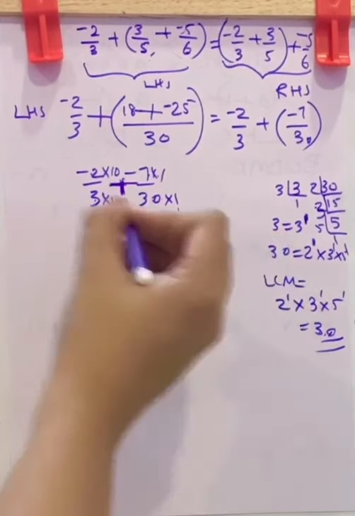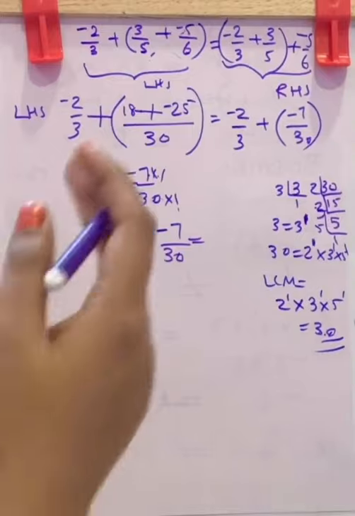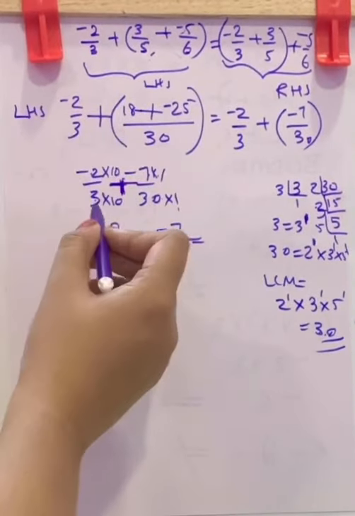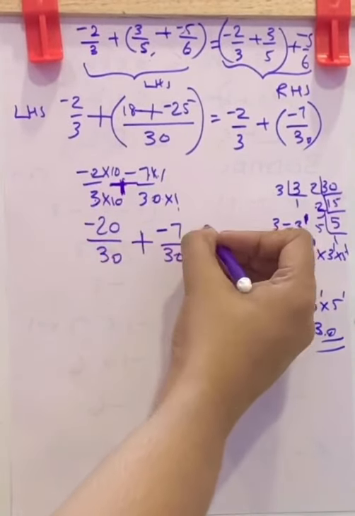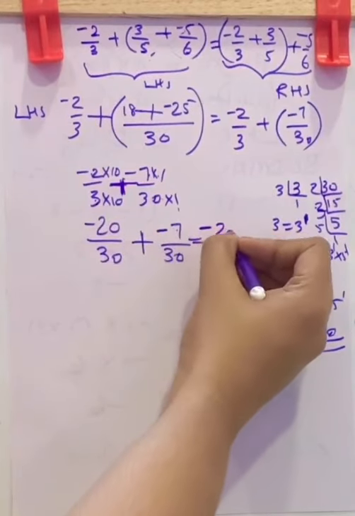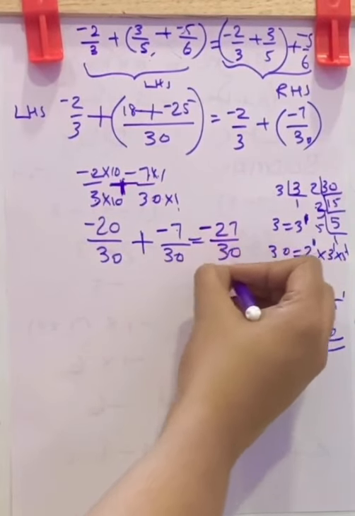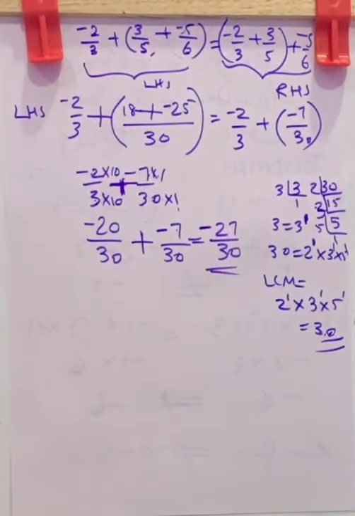Now both denominators are the same, so you can directly do the operation on the numerator. Here negative plus negative, the result will be negative. Add the numbers, 27 by 30. This is the result. Now let us check the RHS part.